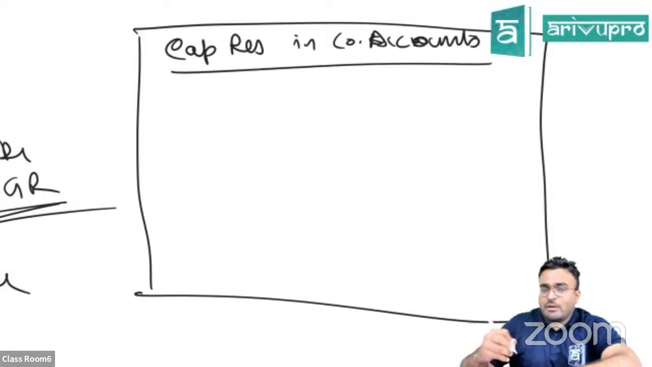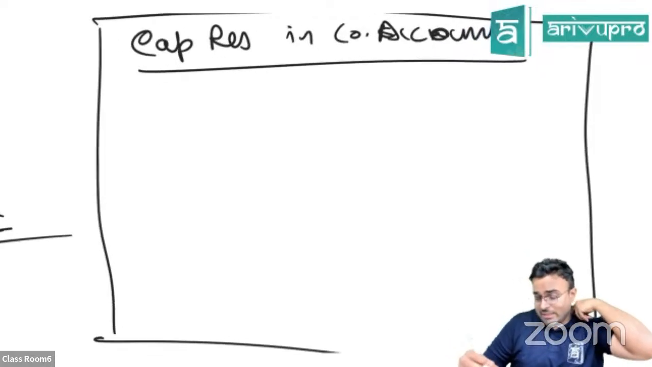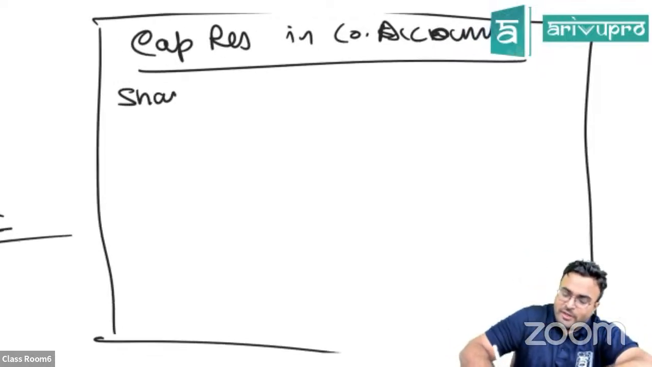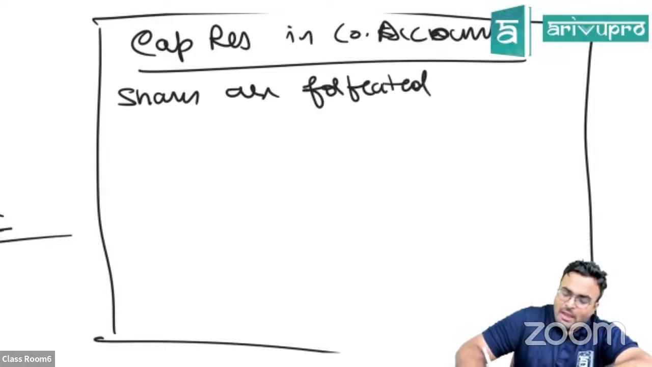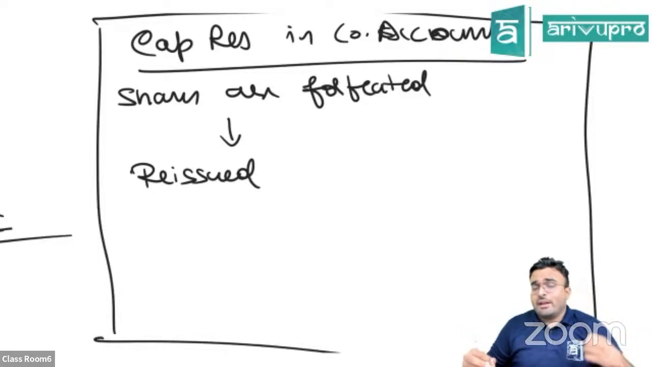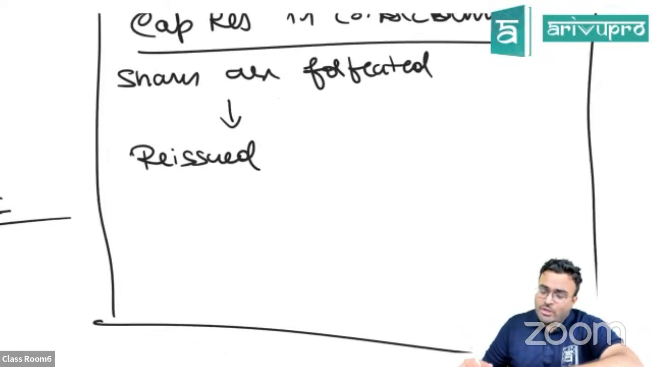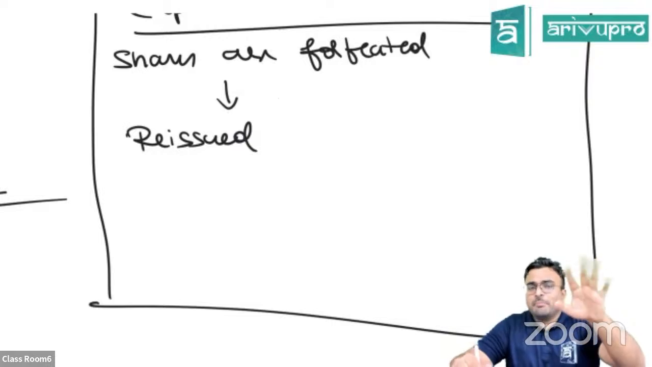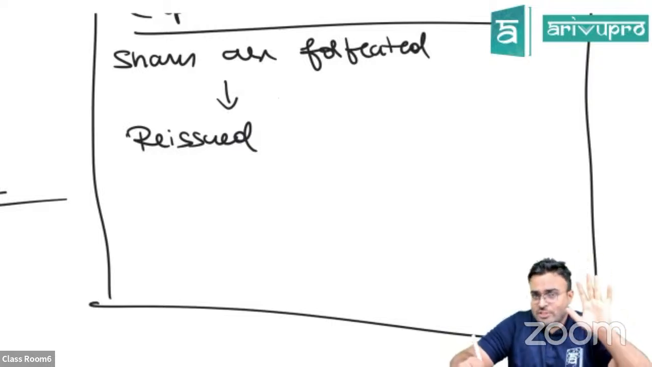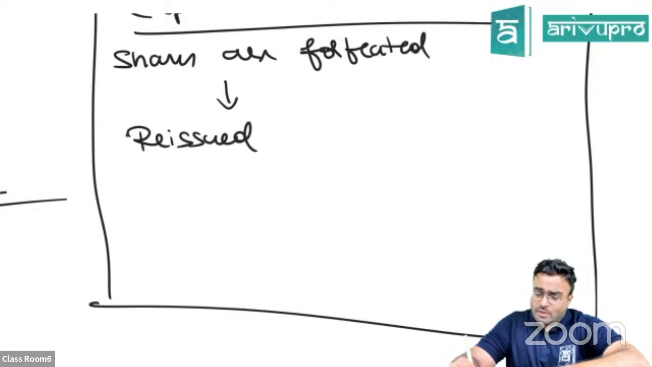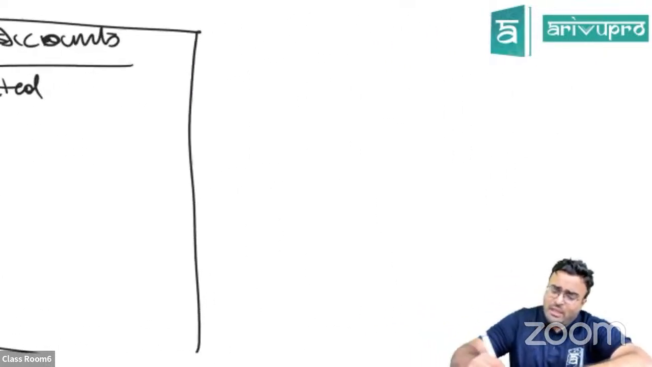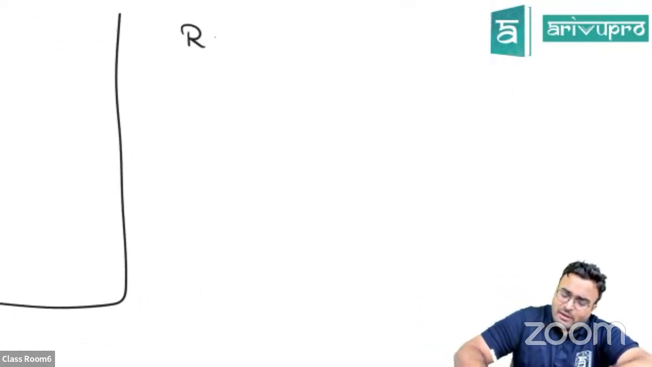Capital reserve in company accounts is created in one case. That is, if shares are forfeited and then they are reissued. Shares are forfeited and then they are reissued. Even after reissuing, if there is some balance remaining in share forfeiture account, that will go to capital reserve.